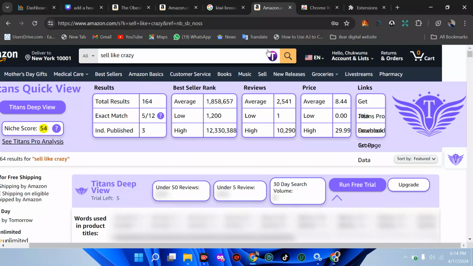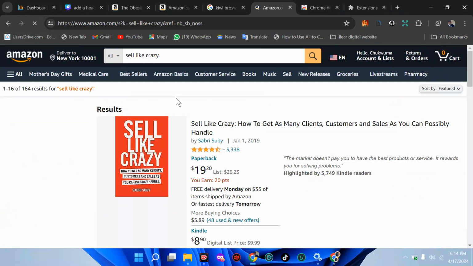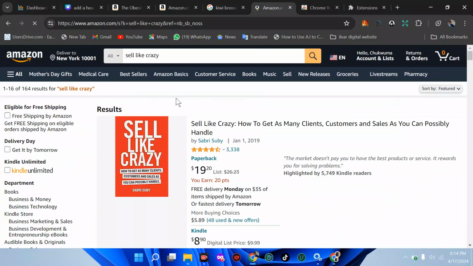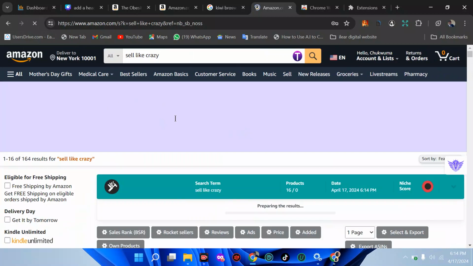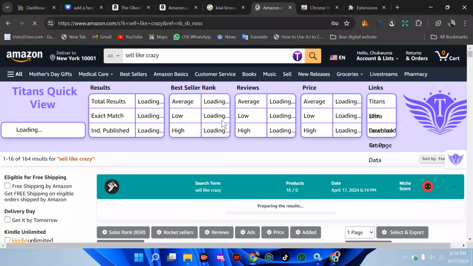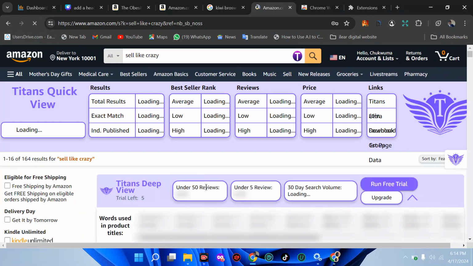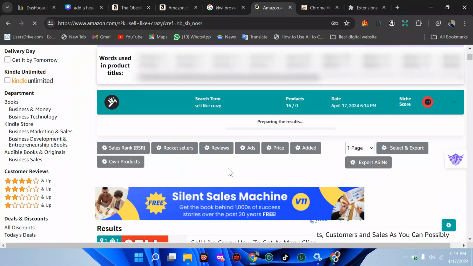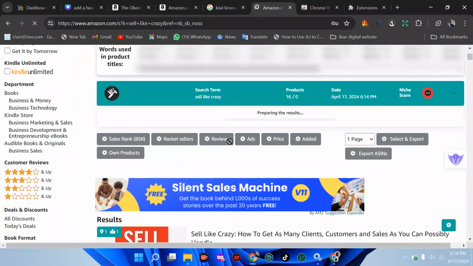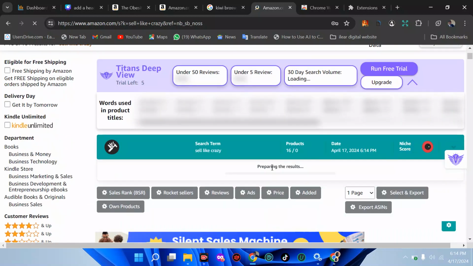But I don't like using all of them at once because it makes the page speed slower. Yes, it doesn't make this run fast. So I better turn it off. You can see it's opening. This one too up here is opening. But in case your phone does not support Titan Quick View, you can install this one. That is why I decided to show you this particular extension and how beautiful it is. You see, it can tell you the sales rank, review, ads, the price, and all these stuffs, the page it is, and you can export all this. You can select and export. So you can see this one is coming up and this one is coming up.